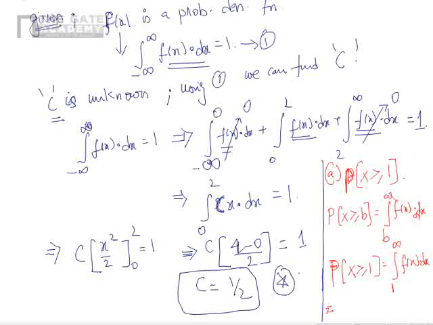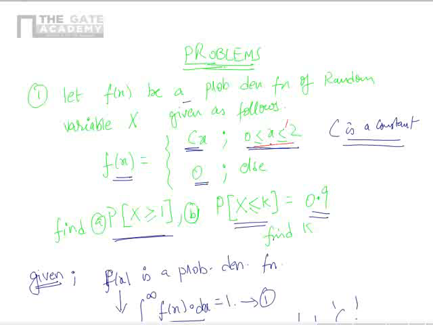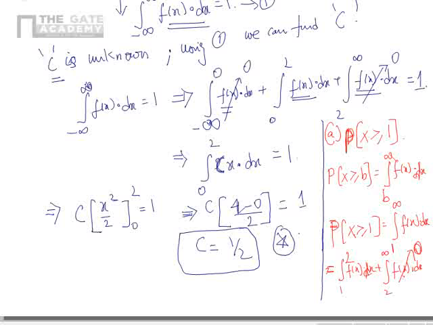It can be split and written as the integral from 1 to 2 plus the integral from 2 to infinity of f of x dx. By the definition of our given f of x, it exists only in the region between 0 and 2, and everywhere else it is 0. So the second part becomes 0 and the first part is what I have to evaluate now.